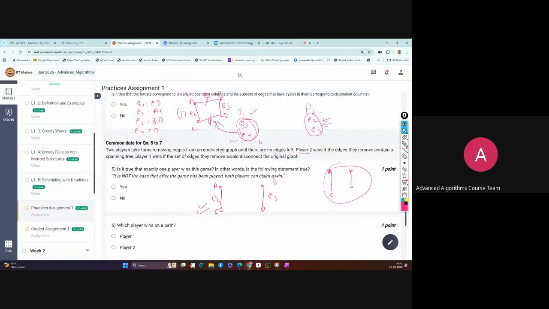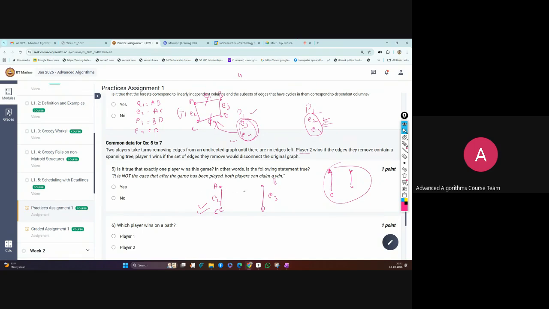Okay, so now we come to the question. Is it true that exactly one player wins this game? In other words, is the following statement true: it is not the case that after the game has been played, both players can claim a win. Is it possible that both players can win?